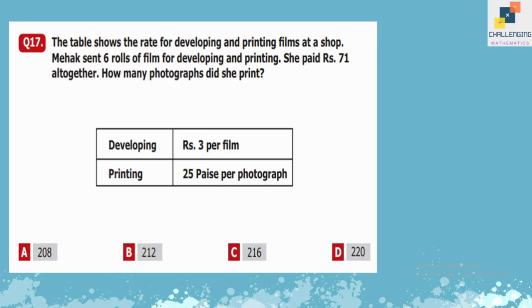Question number 17. The table shows the rate of developing and printing films at a shop. Mehak sent 6 rolls of film for developing and printing. She paid rupees 71 altogether. How many photographs did she print?